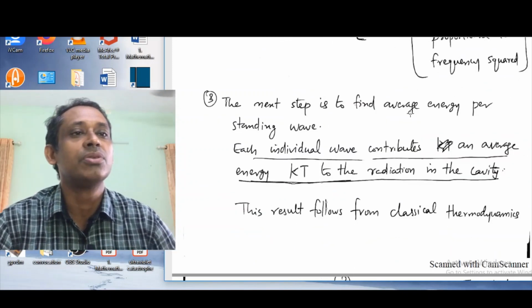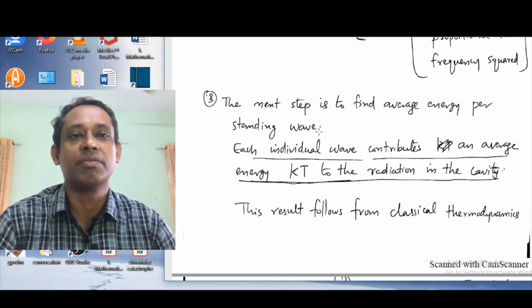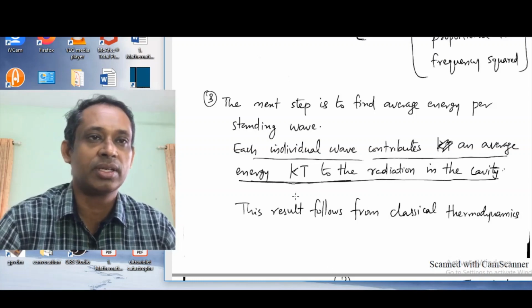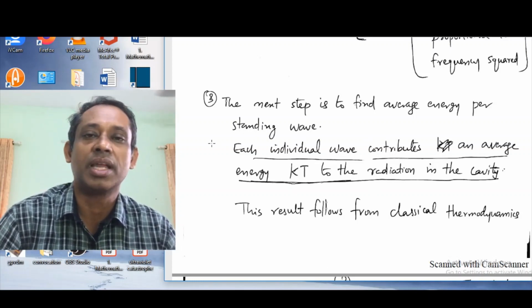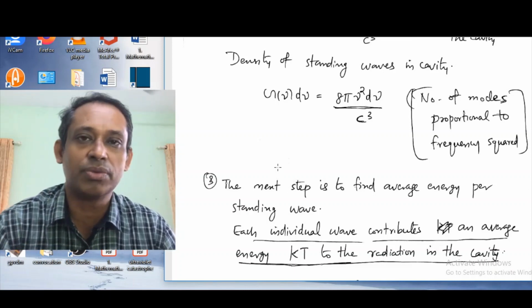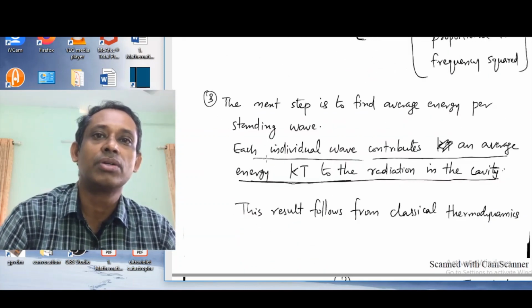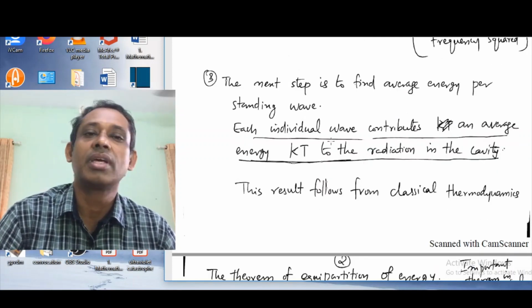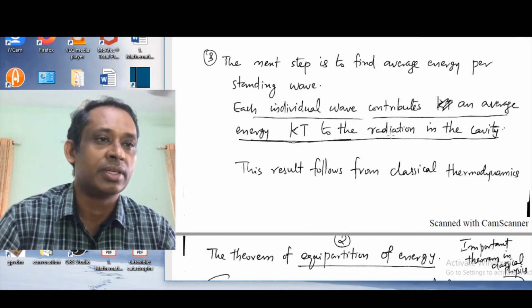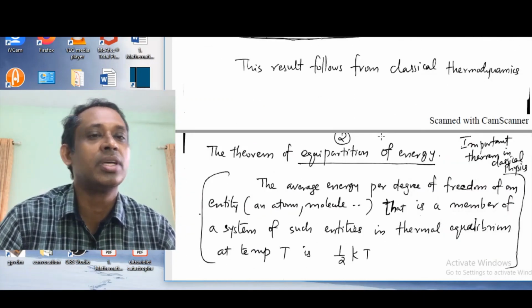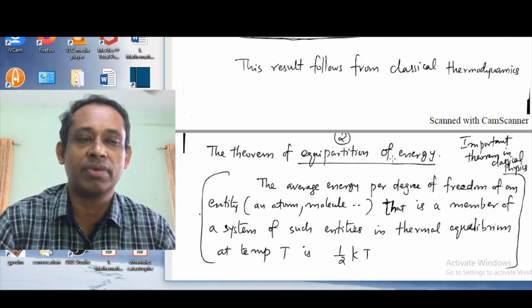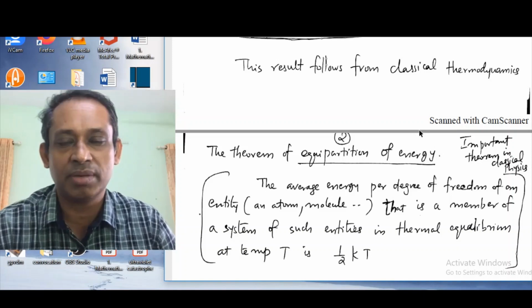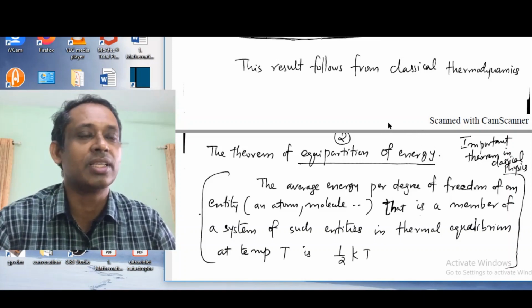The next step is to find the average energy per standing wave. It is here that we use the classical calculation. We know how many standing waves there are per unit volume. Now we want to know how much energy there is in each standing wave. That we can calculate from classical thermodynamics, the theorem of equipartition of energy, a very important theorem in classical mechanics and classical thermodynamics.